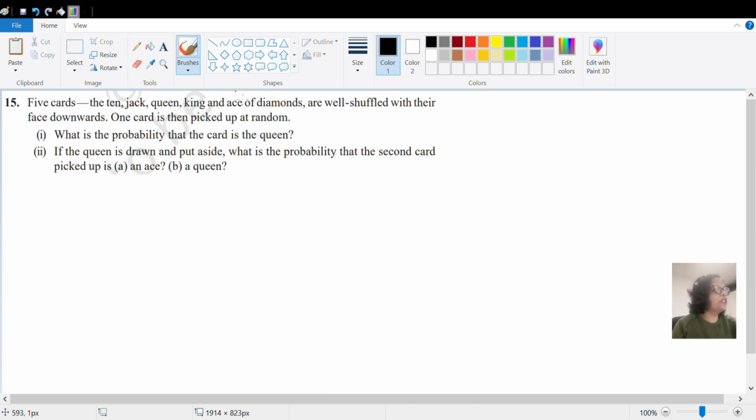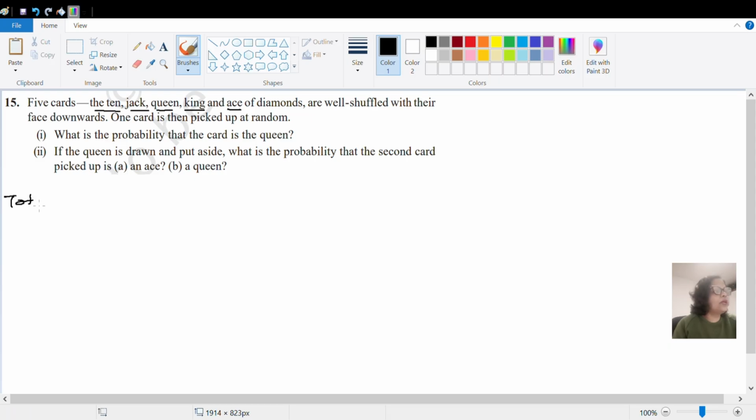Now let's start with our next question, question number 15. We'll start reading the question. 5 cards: the 10, Jack, Queen, King, and Ace of diamonds are well shuffled with their face downwards. One card is then picked up at random. First question, what is the probability that the card is a queen? Second question, if queen is drawn, put aside, what is the probability that second card picked up is an ace and a queen?